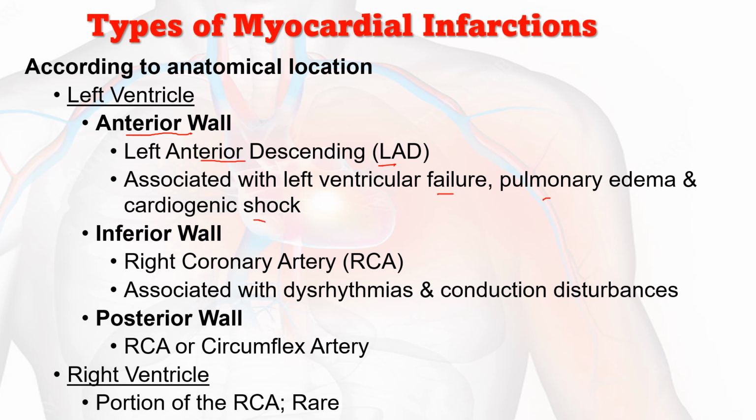Then, if it is an inferior wall myocardial infarction, the affected coronary artery will be the right coronary artery, associated with dysrhythmia and conduction disturbances. Then, in posterior wall myocardial infarction, the right coronary or circumflex artery will be the affected artery. Next, in the right ventricle, the right coronary artery is the occluded artery.